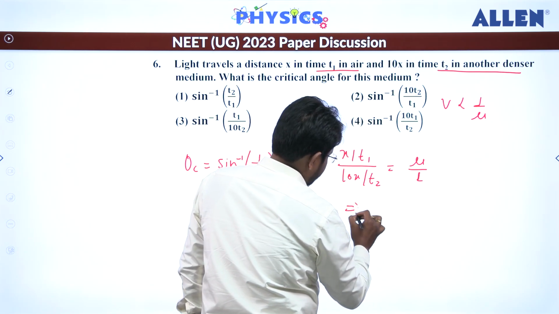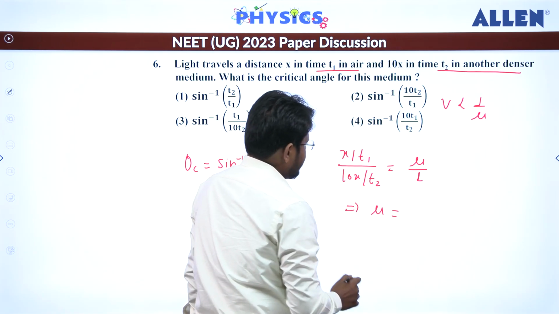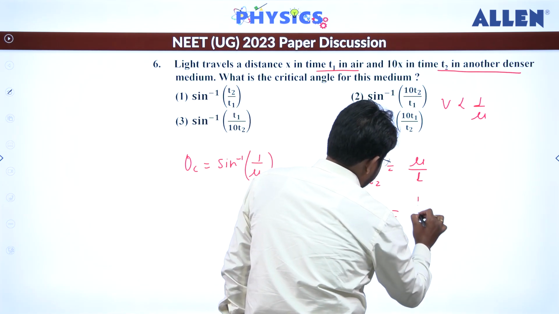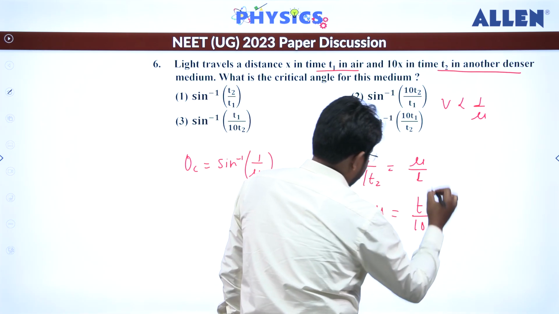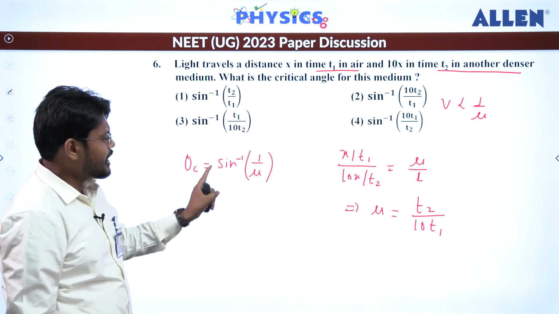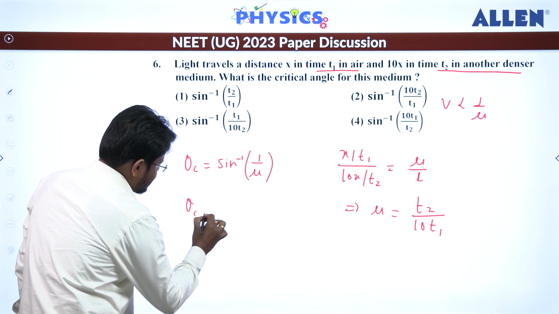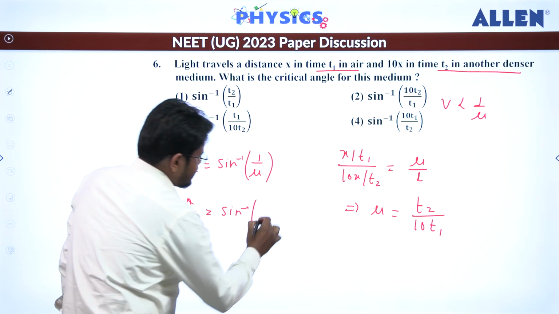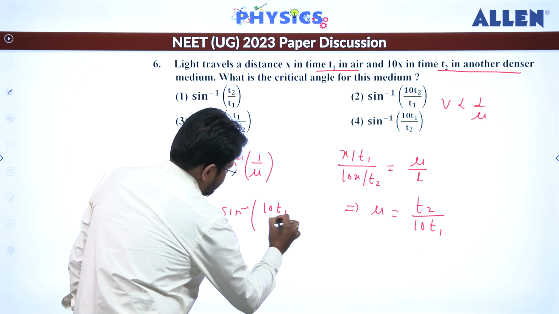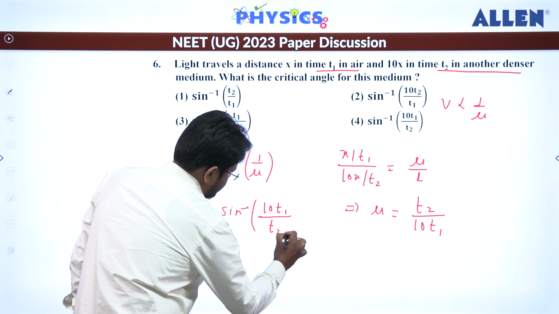So from here the mu value will come out to be T2 divided by 10 T1. So we have to write 1 by mu, so that means theta c will be equal to sine inverse 1 by mu, that means 10 T1 divided by T2.